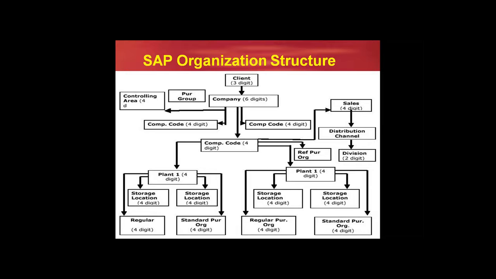The sales department we call a sales organization. Dispatching the goods to the customer we call a distribution channel, and the variety of products manufactured we call a division. Like this, after understanding the customer business process, a group of functional consultants will frame this organization structure. But here we are in the training program, so we need company, company code, and the other related functional parameters also.